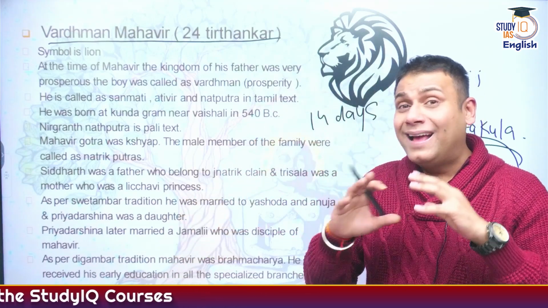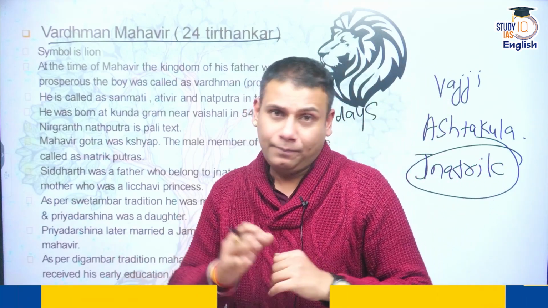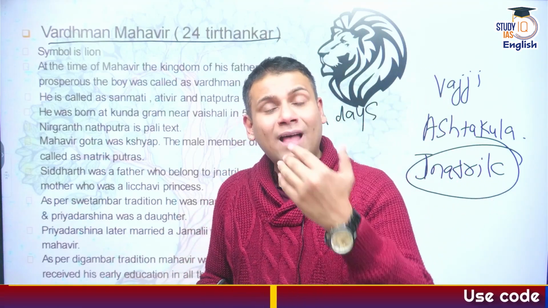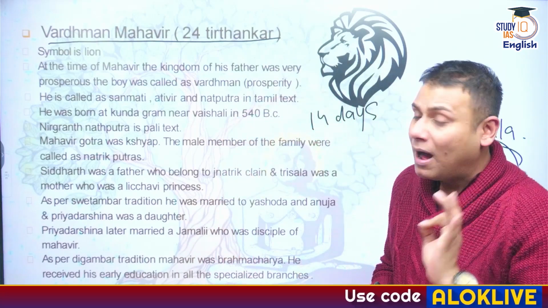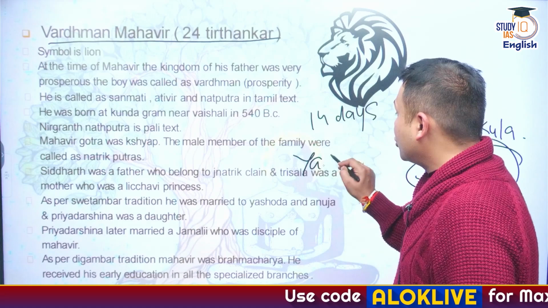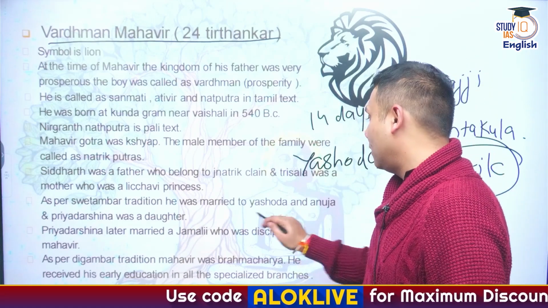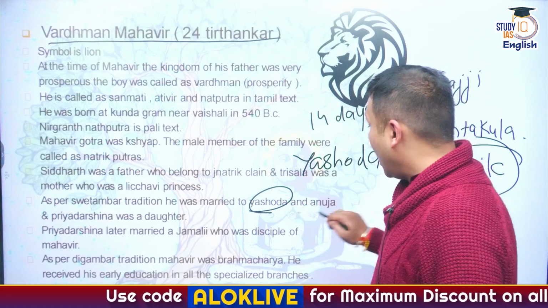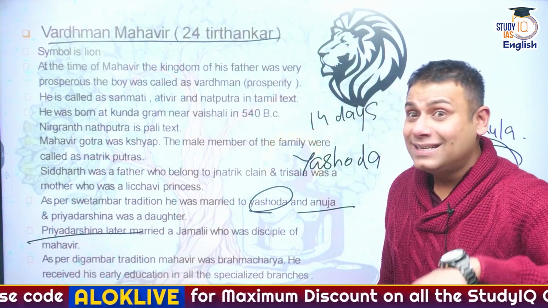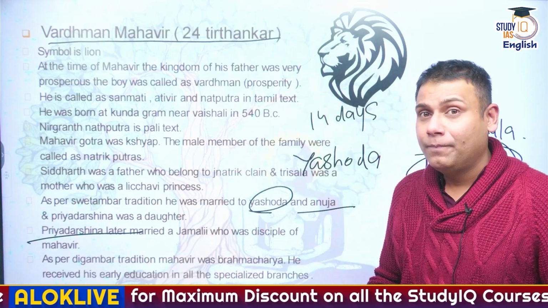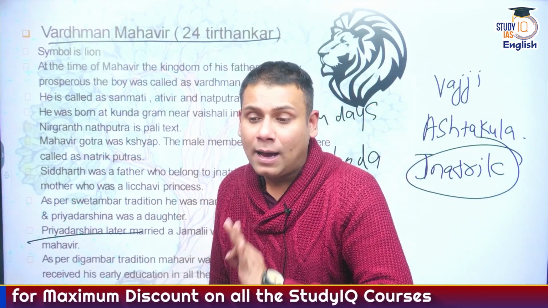Meanwhile, Digambars believed that Vardhaman Mahavir was not married, whereas Shwetambar scriptures or texts believed that Vardhaman Mahavir was married to Yashoda, his wife, and he had two daughters, Anuja and Priyadarshana. This is as per Shwetambar scriptures. And Digambars believe that Vardhaman Mahavirji was not married at all.